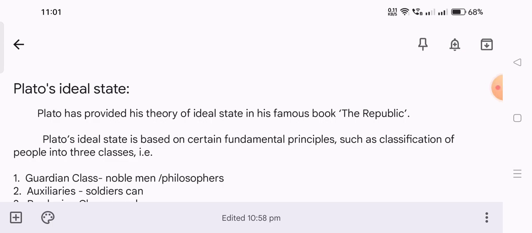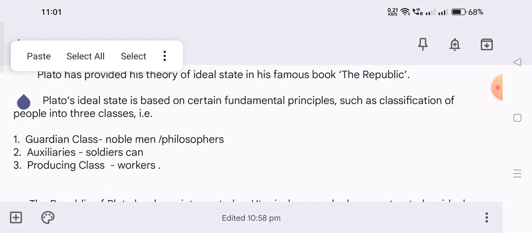Plato explained his ideal state in his famous book The Republic.